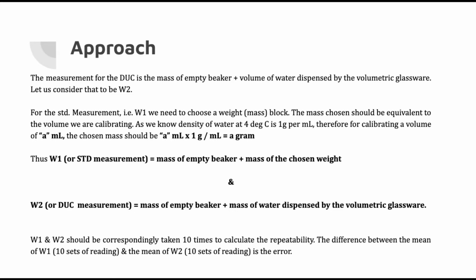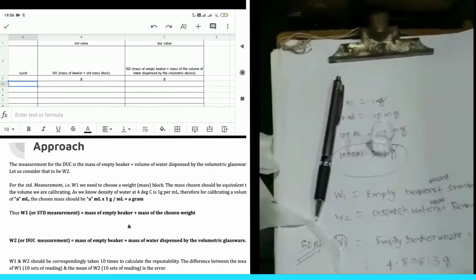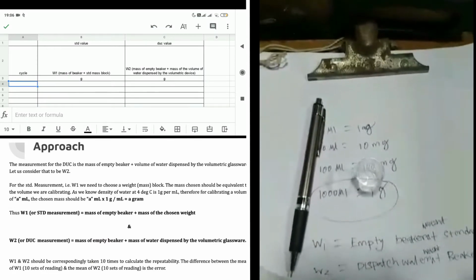Thus, W1 or standard measurement is equal to mass of empty beaker plus the mass of the chosen weight, whereas W2 or DUC measurement is equal to mass of empty beaker plus the mass of water dispensed by the volumetric glassware. W1 and W2 should be correspondingly taken 10 times to calculate the repeatability. The difference between the mean of W1, 10 sets of readings, and the mean of W2, 10 sets of readings, is the error. We shall now head on to the actual calibration of the volumetric pipette.